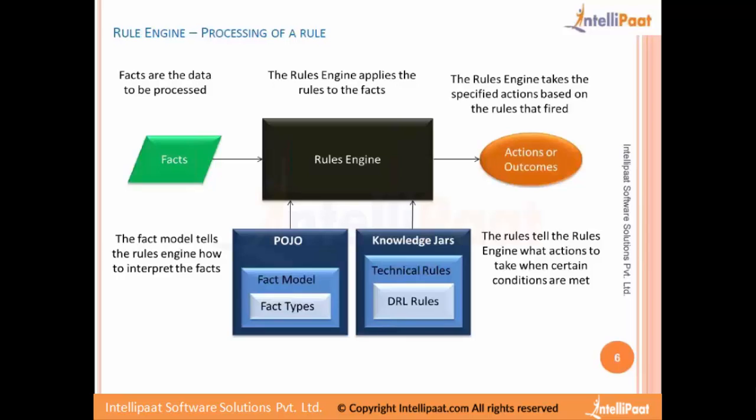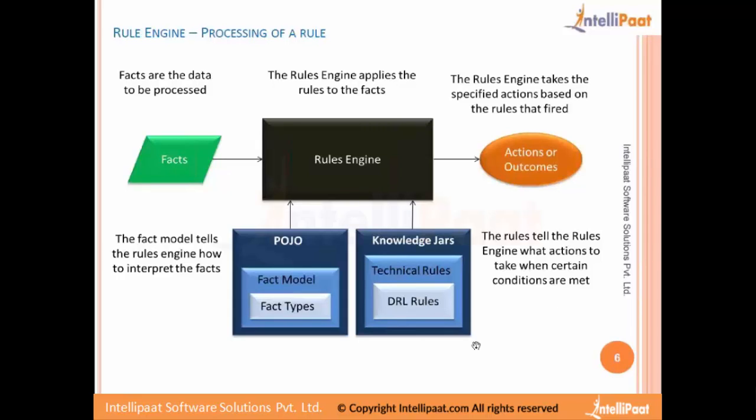So how do we provide it? In the initial screen we saw the knowledge repository. The POJOs will be developed and the artifact will be deployed in the knowledge repository. And we need the knowledge jars as well. These are the actual rules that we write and keep.